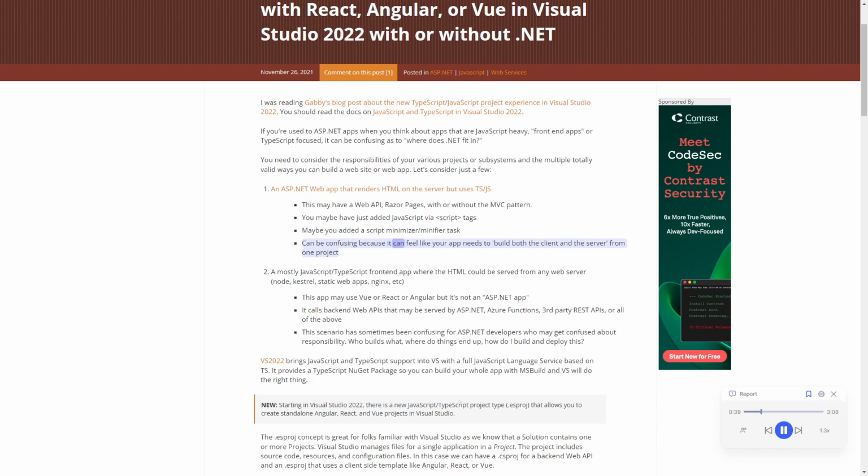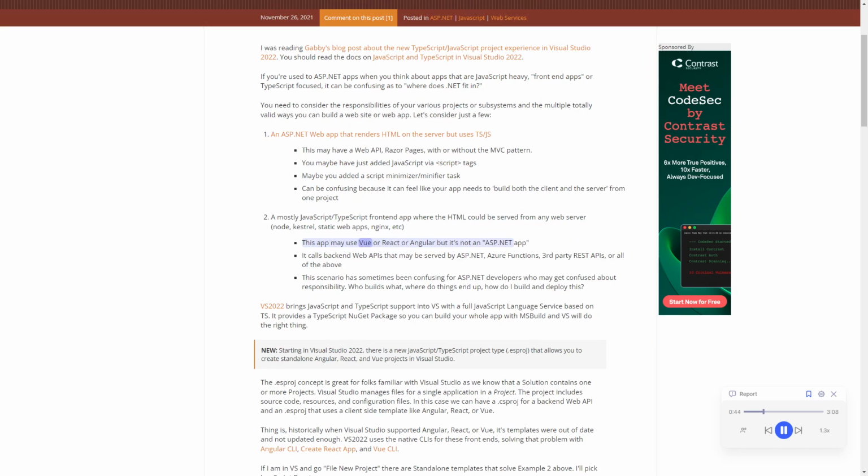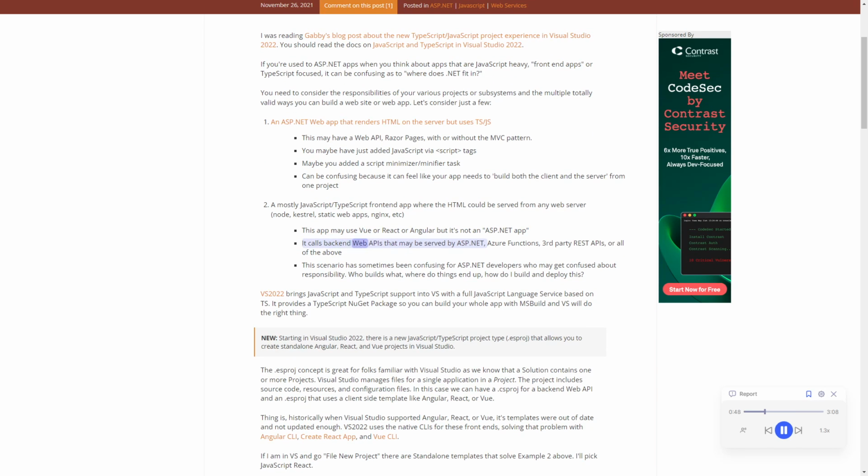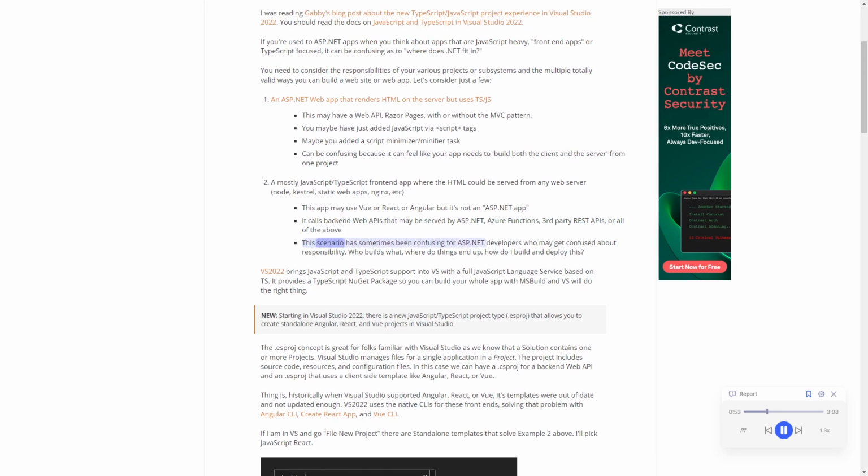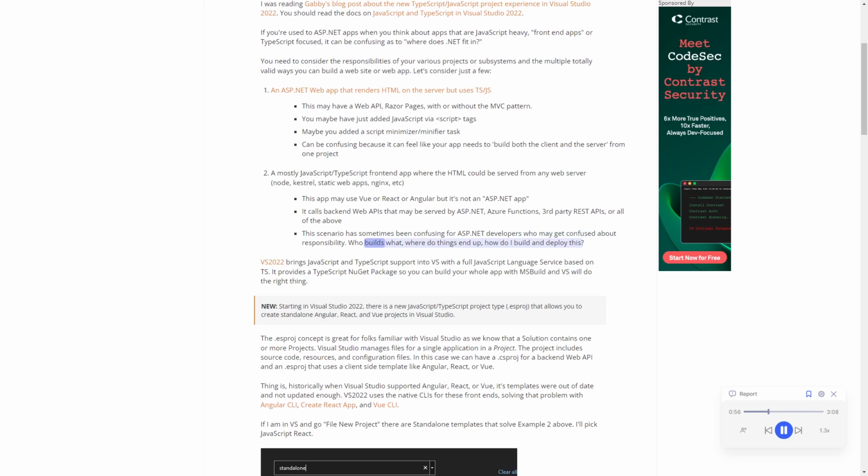Can be confusing because it can feel like your app needs to build both the client and the server from one project. This app may use Vue or React or Angular, but it's not an ASP.NET app. It calls backend web APIs that may be served by ASP.NET, Azure Functions, third-party REST APIs, or all of the above. This scenario has sometimes been confusing for ASP.NET developers who may get confused about responsibility. Who builds what? Where do things end up? How do I build and deploy this?